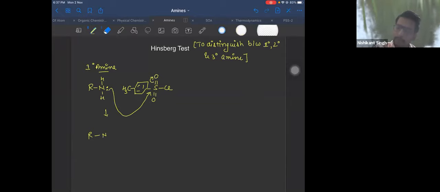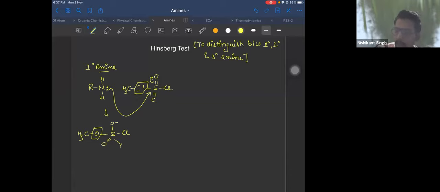Let us write it like this: benzene, methyl, S, O minus, Cl, double bond O, N, H, R. Nitrogen will get a positive charge, right?